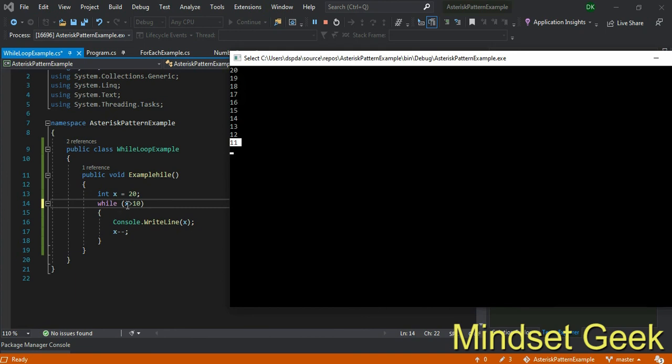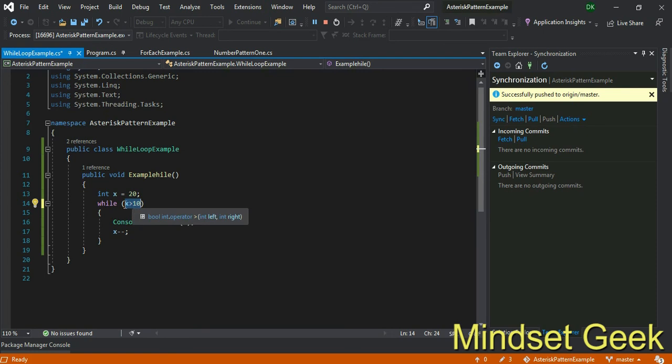In this case, we can calculate how many iterations we need, right? But this time we are not checking how many iterations. They just check the logic, right? This part will return a boolean value, true or false. If it is true, it will work. If it is false, it will terminate, right? There is one more loop called the do while loop.